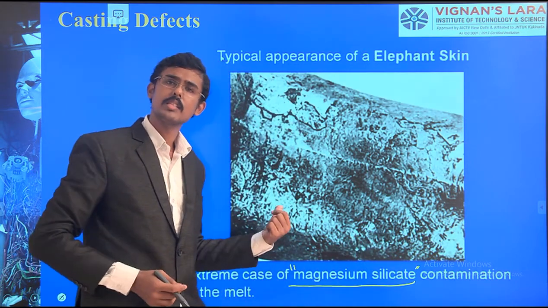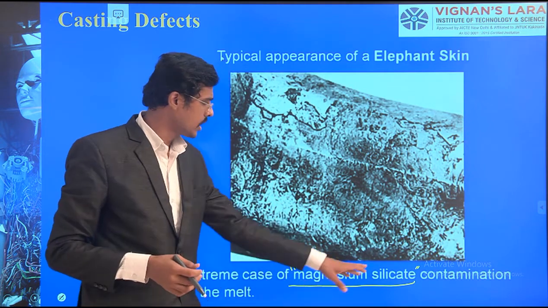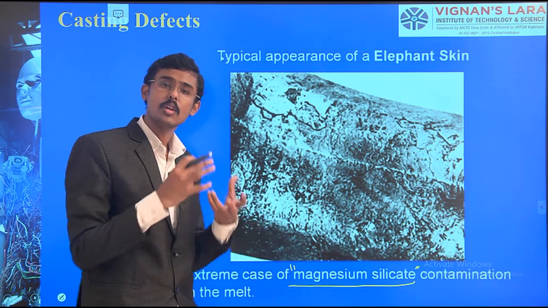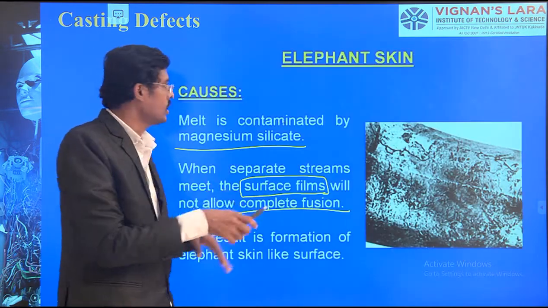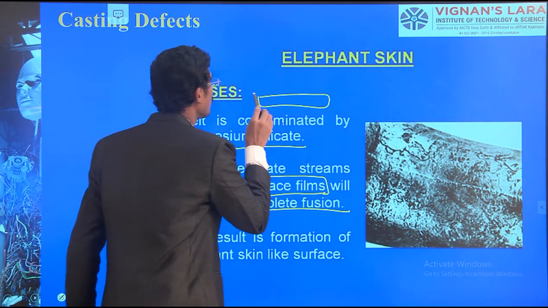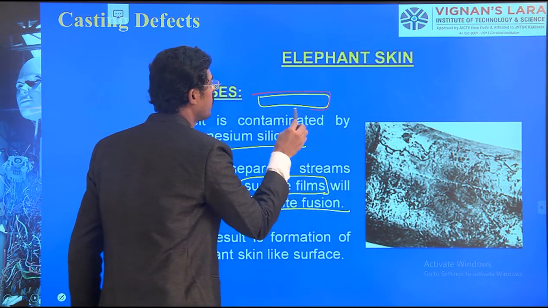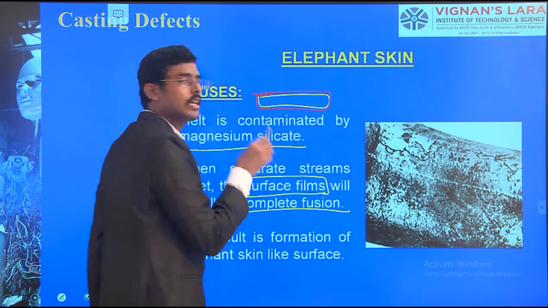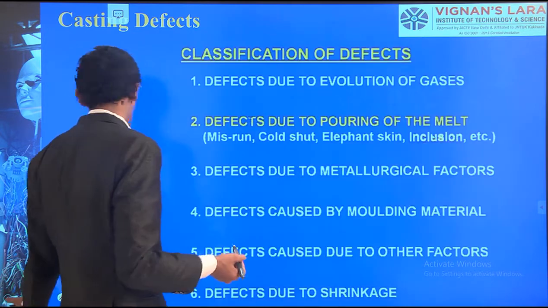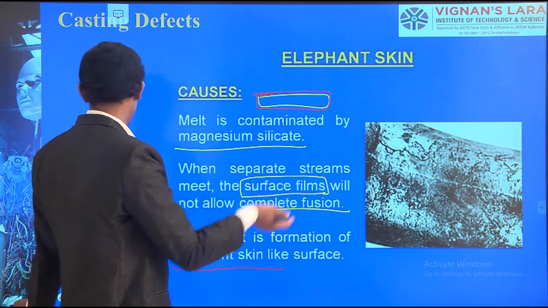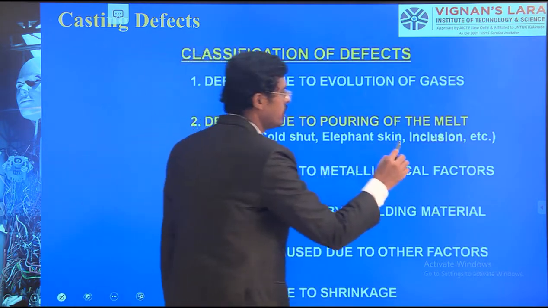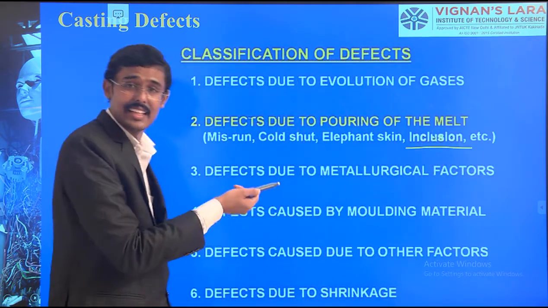What happens with this magnesium silicate surface? Magnesium silicate is like an impurity which does not mix with the steel or cast iron molten material. That is why the elephant skin. In the molten metal, a separate fusion takes place, and above it one more region of magnesium silicate is formed. This does not mingle with that molten material. The result is the formation of the elephant skin. Avoid this elephant skin by removing this magnesium silicate. Next, we are going to the inclusions. Very important. Nothing but an impurity.